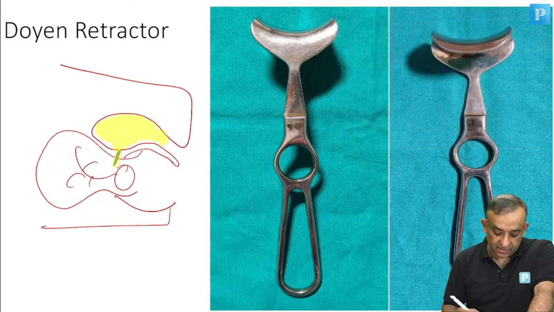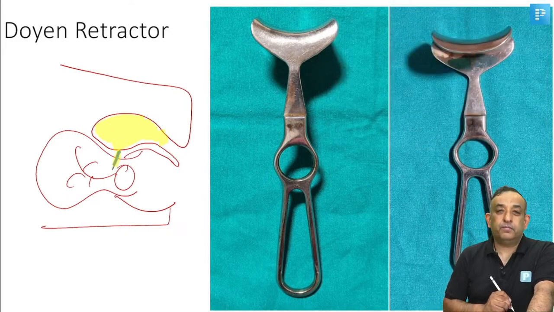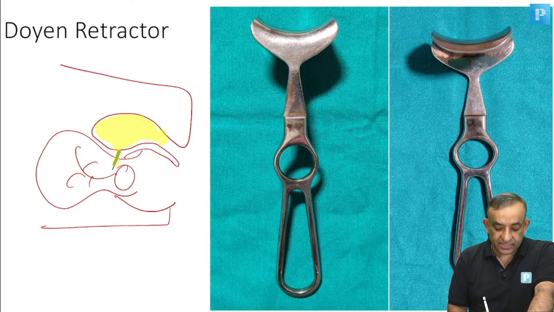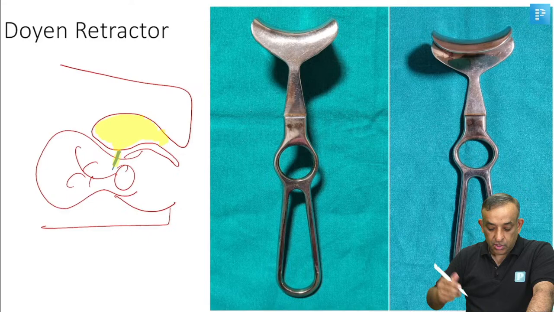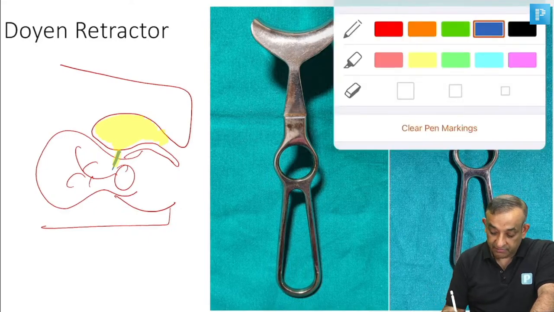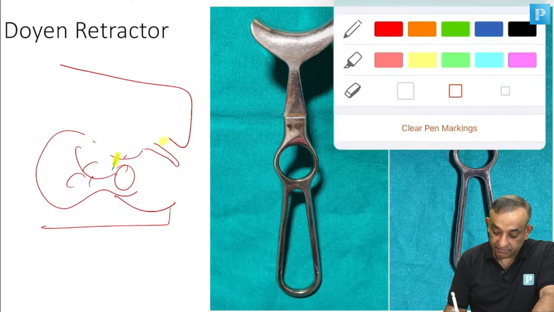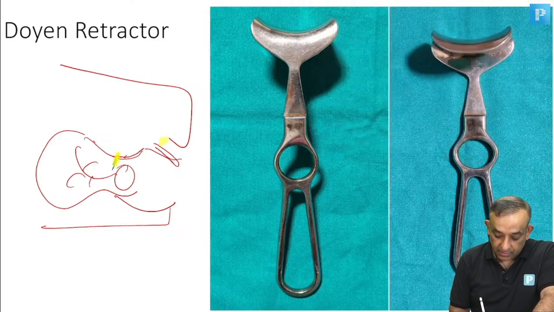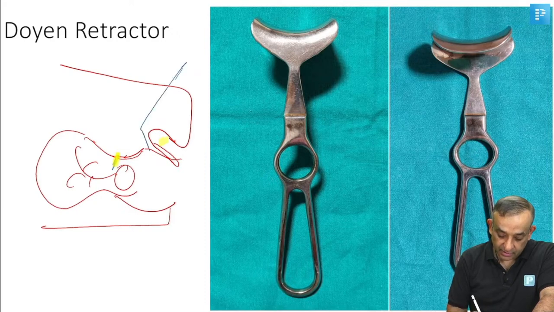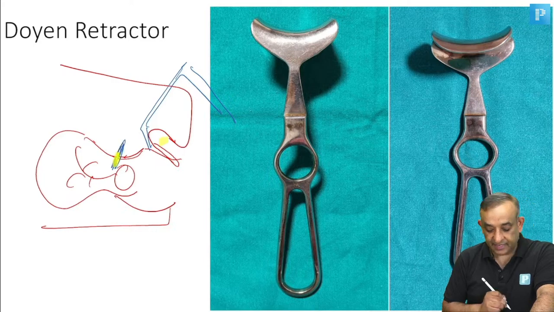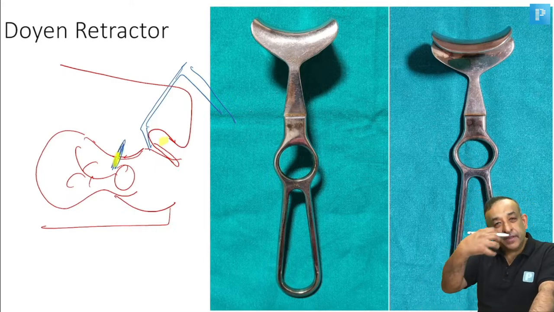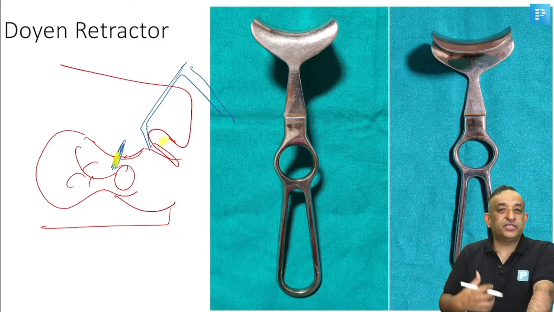The idea is that you have to make an incision in the lower segment. To reach it, the bladder has to be pushed down. When we push this bladder down, the bladder is held here. The abdomen is open here. This is the place where you put the Doyne's retractor, and then you can make an incision here. So this Doyne's retractor is helping us to do the incision in the lower segment.